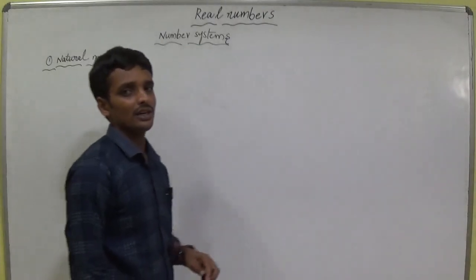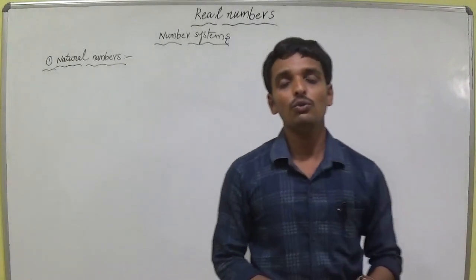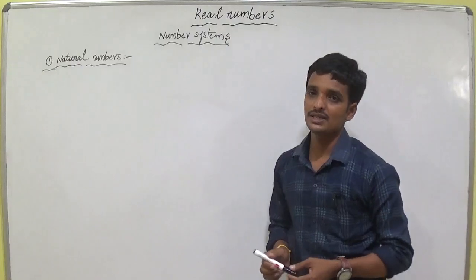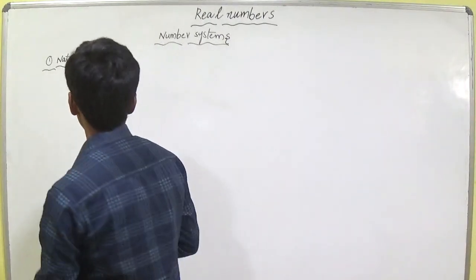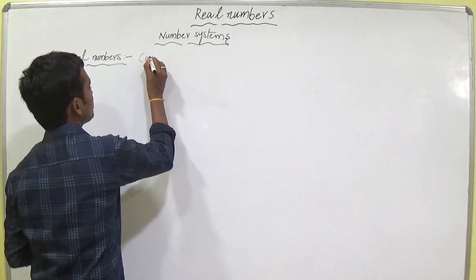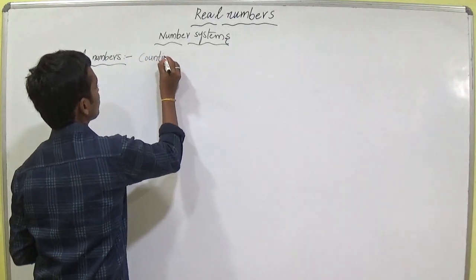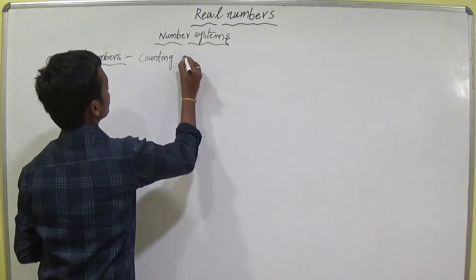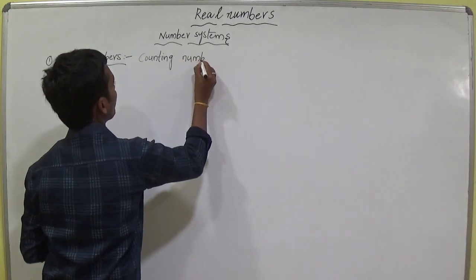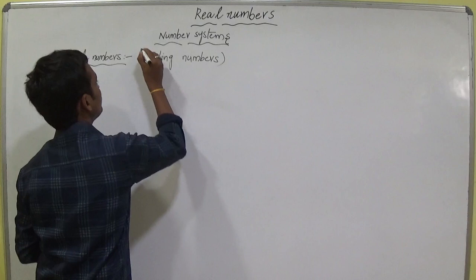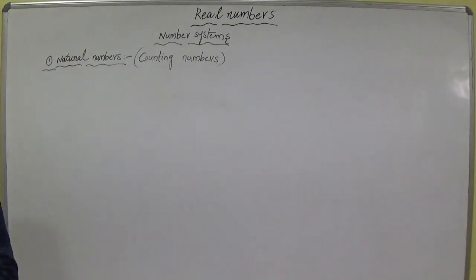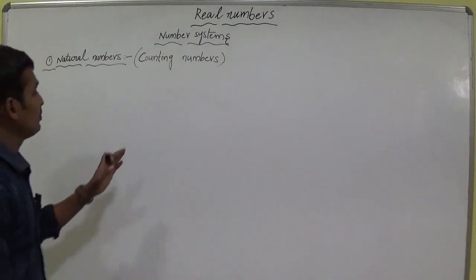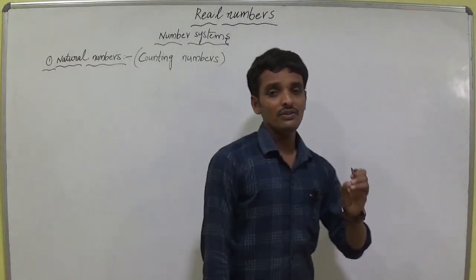The number system starts from natural numbers. Do you know another name for natural numbers? The other name of natural numbers is counting numbers. So we use these numbers for counting.